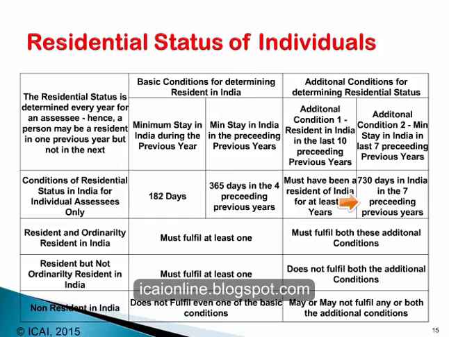Now, these are the 4 conditions that have been laid down. In the case of an individual who is a resident of India, he must fulfill at least one of these 2 basic conditions. That means, for an individual to be resident in India, he must have been in India during the previous year for at least 182 days, or he was in India during the preceding 4 previous years for 365 days. In addition to one of these 2 conditions, he must fulfill the other 2 conditions, both of these.